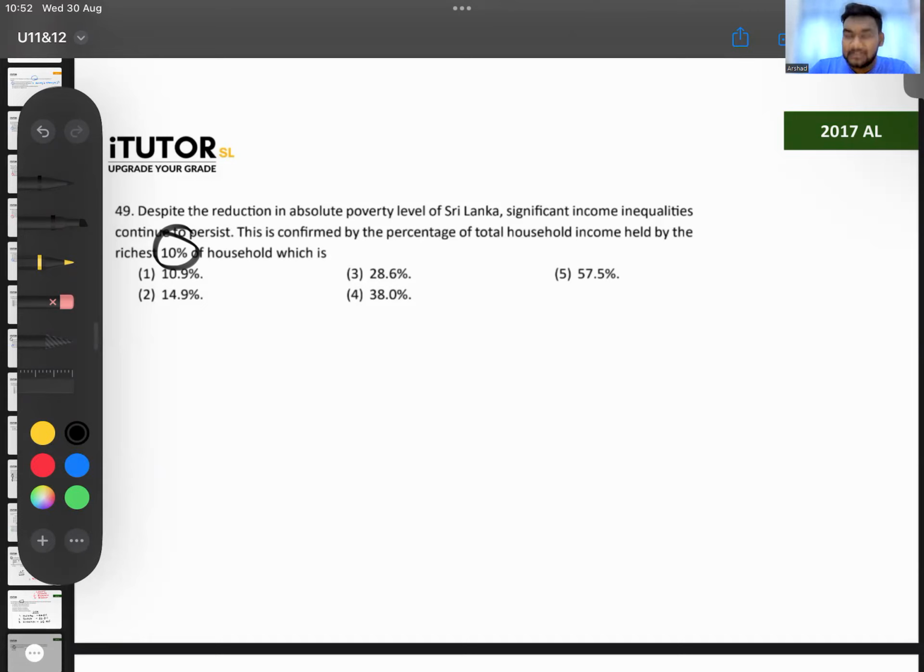The richest 20% get around 57. This is the richest 20% of the population. If the richest 20% is getting around 57%, how much are the top richest 10% getting? Richest 10%, guys, if I'm not mistaken, they are getting around 38%. This is your answer, 38. I think it's 38, can't be 28. The thing is, richest 20% is getting 57, so that doesn't mean it's half.